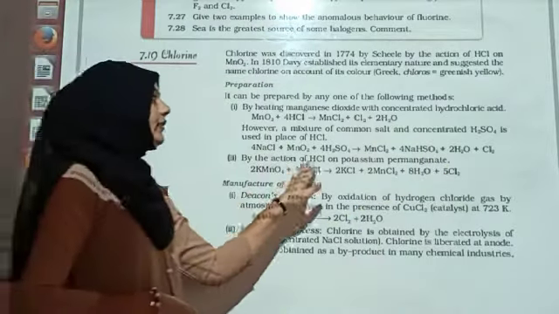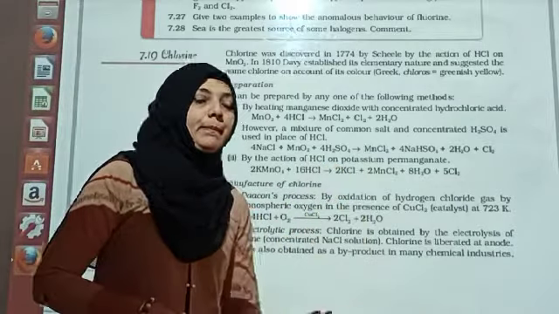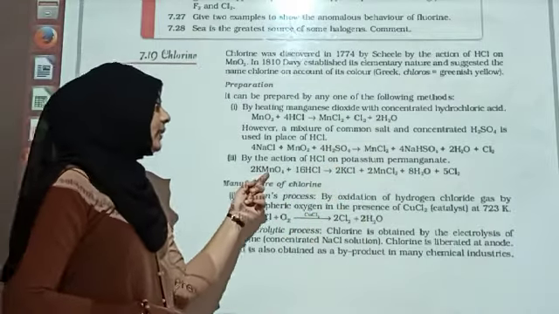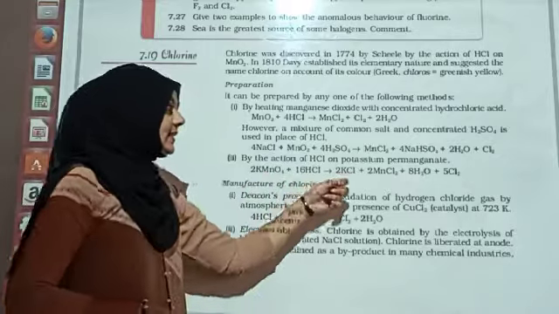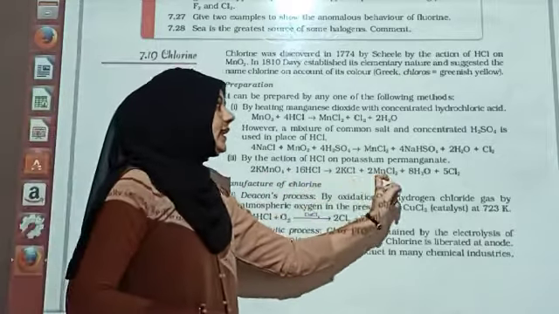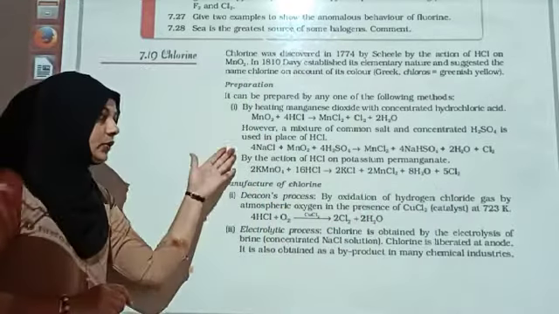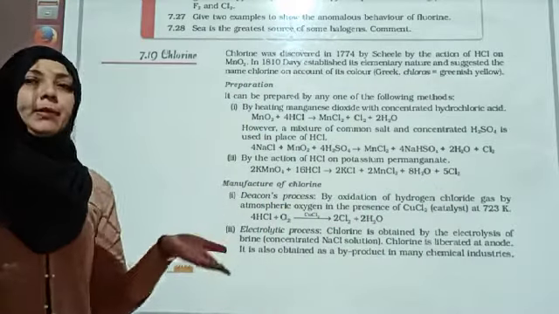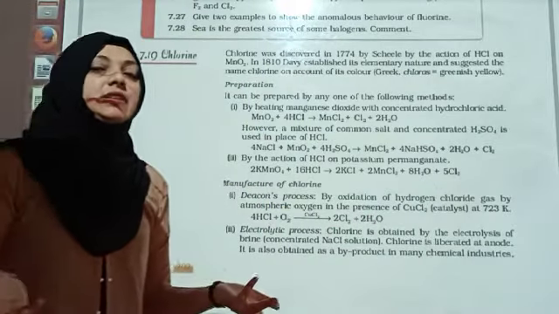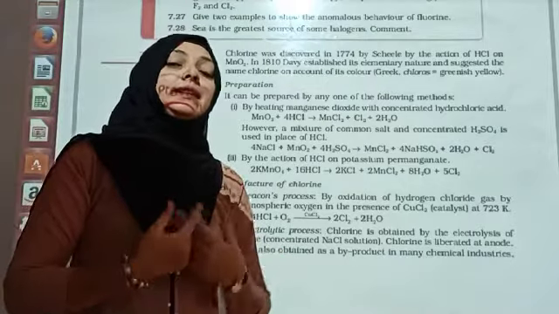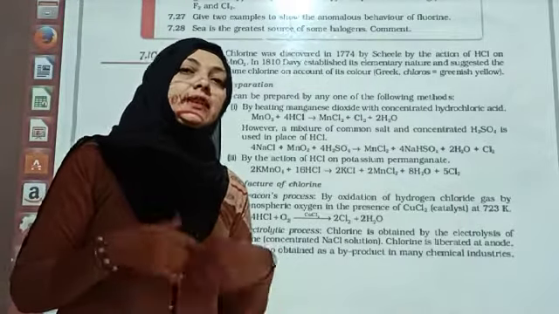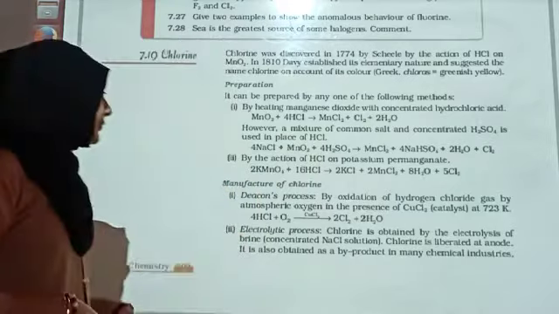By the action of HCl on potassium permanganate, we have KMnO4 plus HCl, that is going to give you KCl, MnCl2, water plus 5 moles of chlorine. Dear students, let me tell you, all these are simple preparations. There is no explanation as to why this is happening. You are mixing materials and you are obtaining the product.